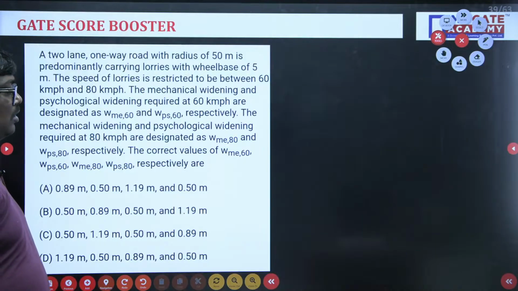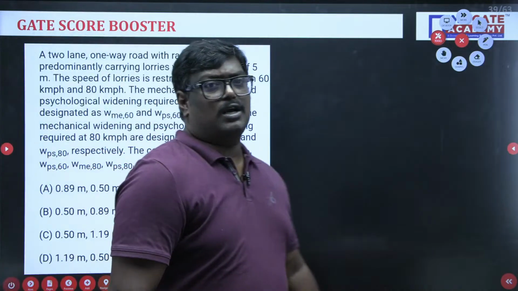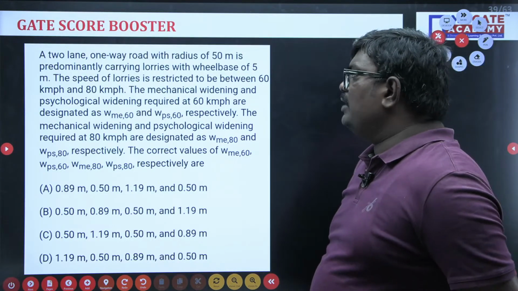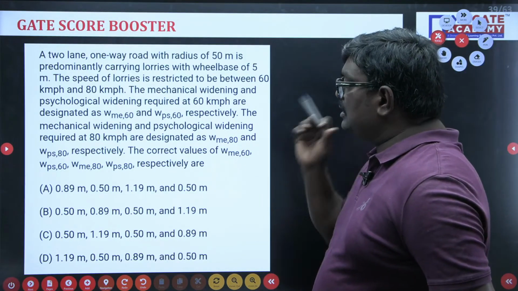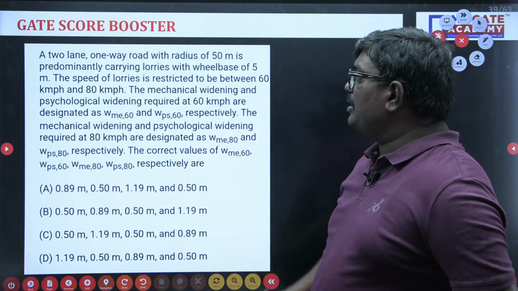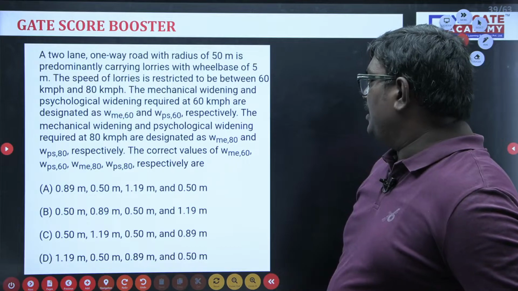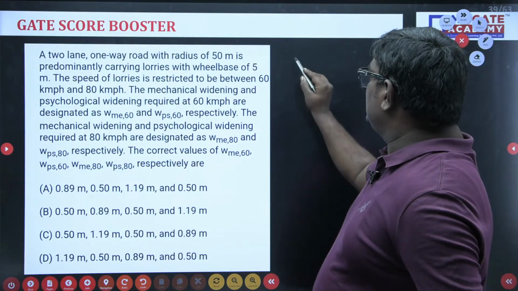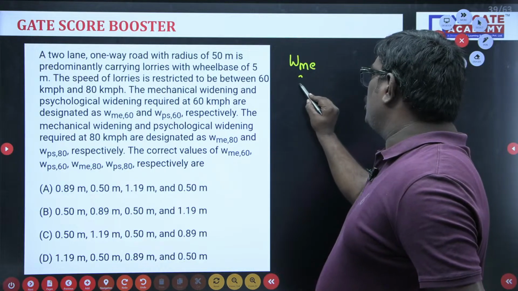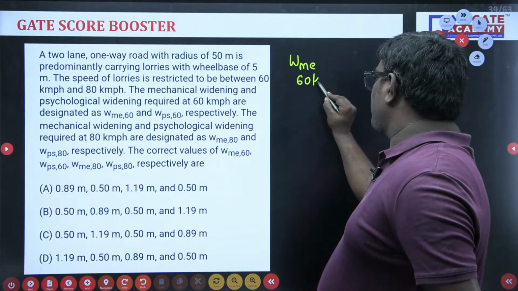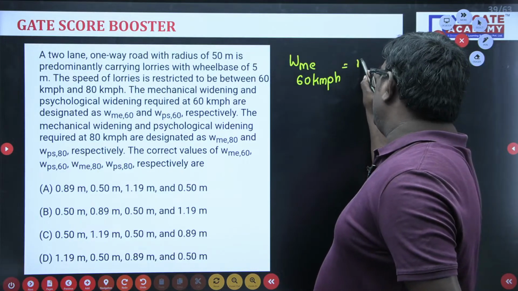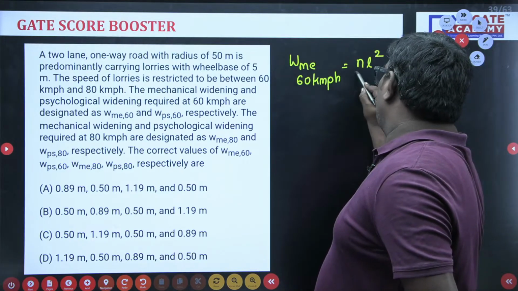So let us solve this problem, students. The question is: a two-lane one-way road with a radius of 50 meter, with velocities 60 km per hour and 80 km per hour. If I take mechanical widening for 60 km per hour, the formula is mechanical widening equal to NL square upon 2R.